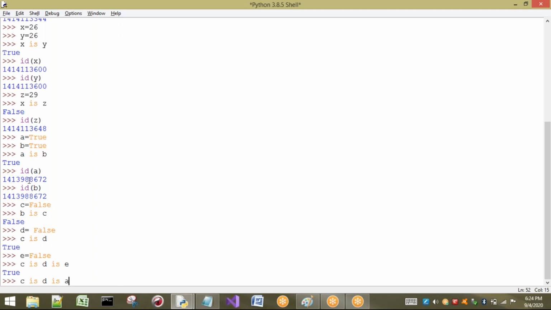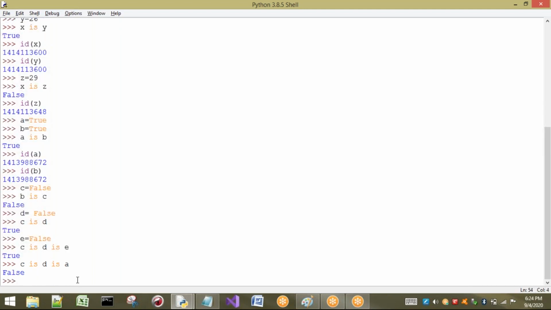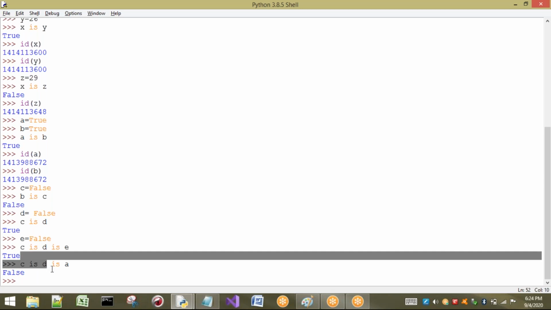Here you can observe C is false, D is false. So first, C is D is going to give you False. False is A is going to give you True. Now see, it is going to give you False. That means it will check all the three things. First, it is going to check whether C's address and D's address is same or not. See here, you can find out. Yes, true. It is going to give me true.